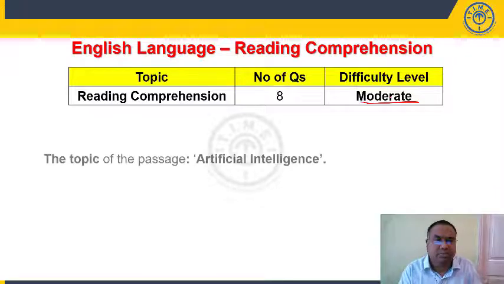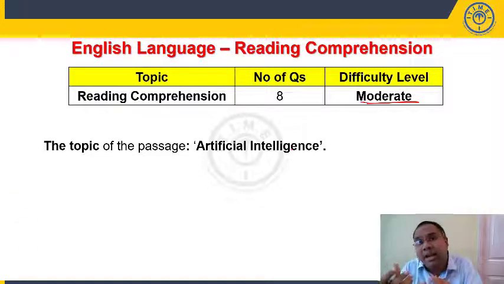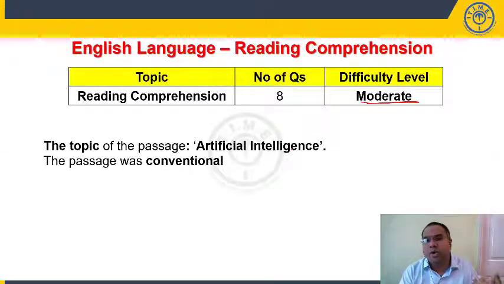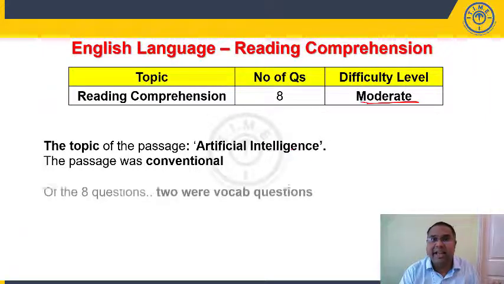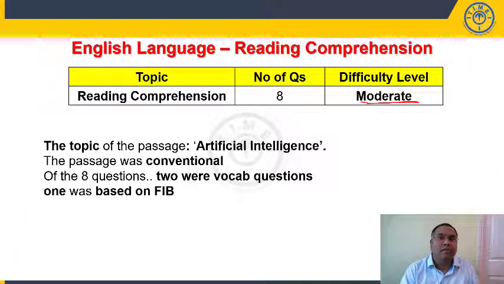Now, the topic of the passage is artificial intelligence. So, mobile applications and human emotions. This particular article talks about the mobile applications and about the human emotions, right? It was of conventional type, but out of 8 questions, 5 questions were based on the passage and 3 were based on vocab. That means there were 2 vocab based questions, 1 fill in the blank question.